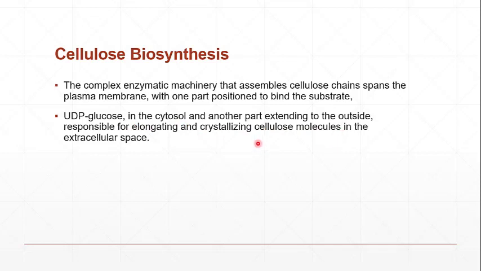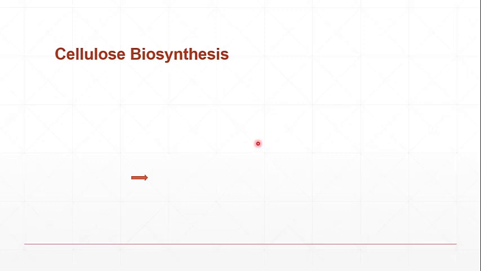The cellulose microfibrils are continuously growing, and glucose molecules are continuously added into the microfibril. That's why one end is toward the cell wall side, and the other end is toward the cytoplasm side.